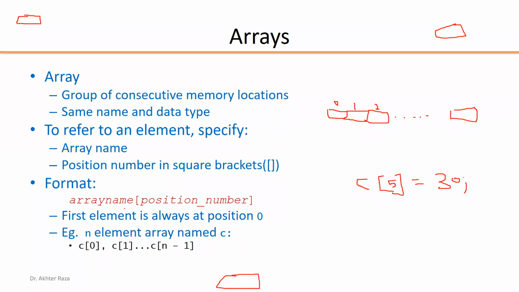So how can you specify the position? Array name, square brackets, and position number. The position number starts from 0 and goes up to n minus 1: C0, C1, up to Cn minus 1. If the size of the array is n, then the indexes are from 0 to n minus 1. This is called the index or subscript. So this is important: index or subscript.